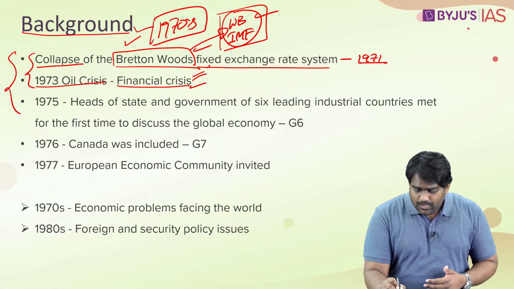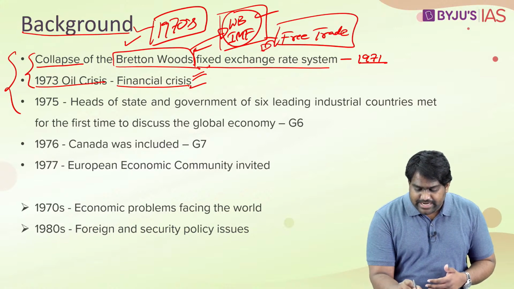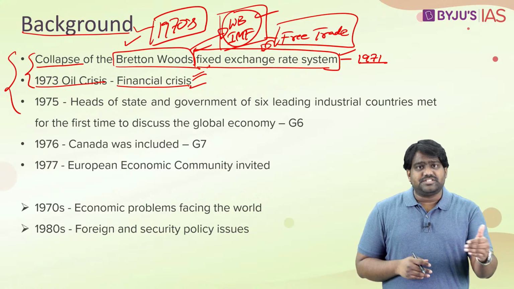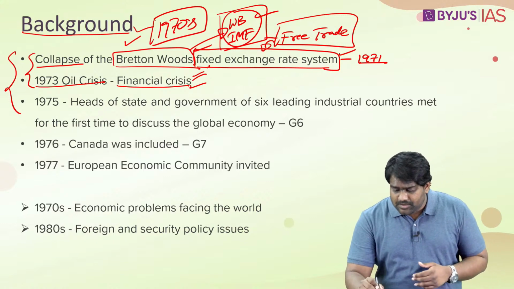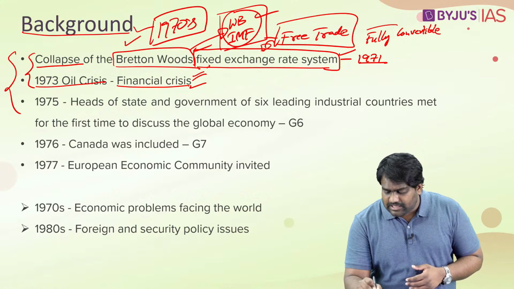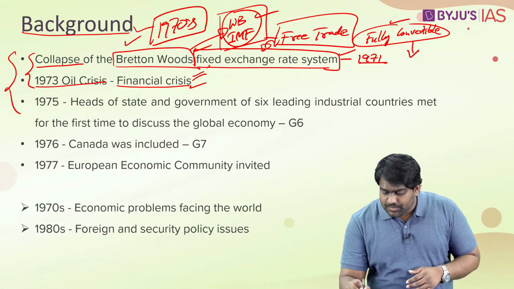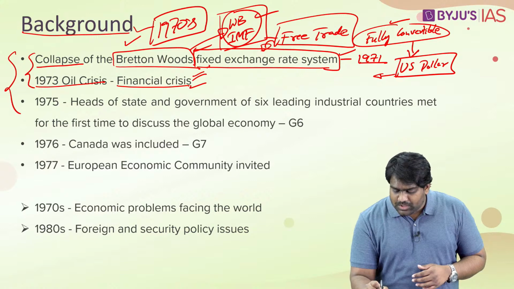Under this system, in order to promote free trade, a fixed exchange rate system was introduced. All the major currencies of the world, like the sterling, the Japanese currency and all the major currencies, were asked to become fully convertible so that free trade could be carried out. They were made fully convertible in both the capital account and the current account, and these major currencies were pegged to the US dollar, which was set up as the primary reserve currency, and the US dollar in turn was pegged to the gold reserves of the United States.